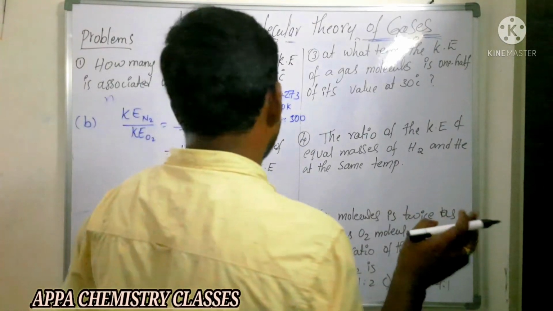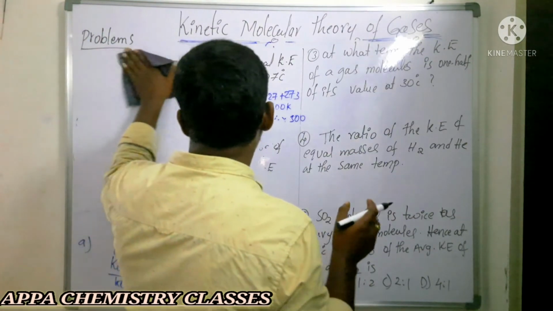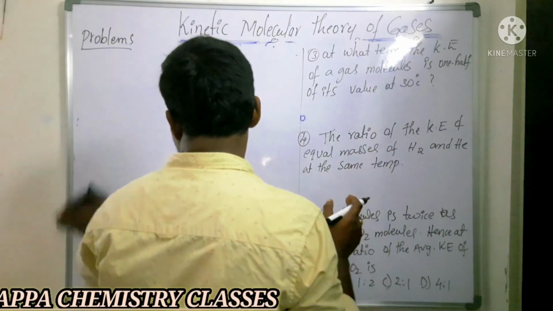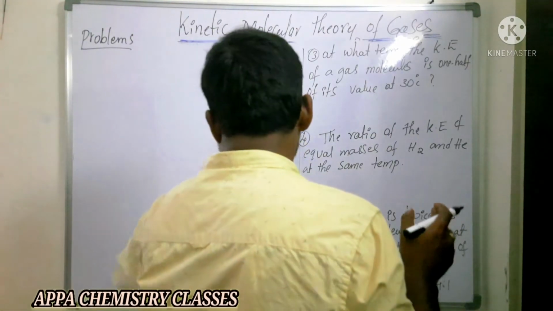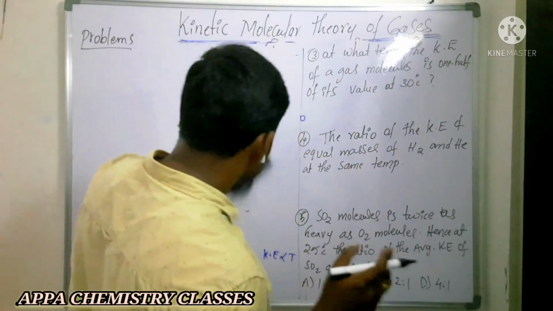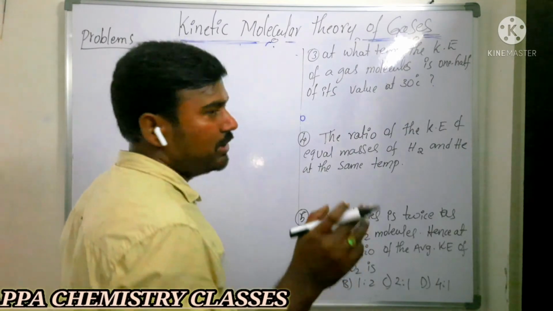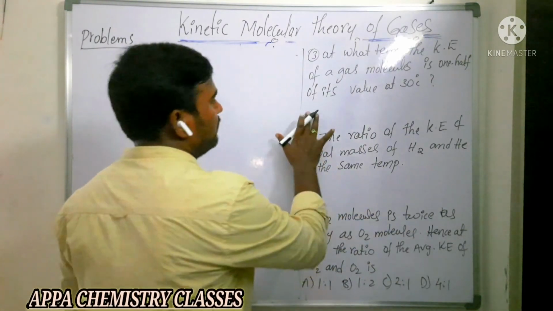That is a very important one. Important model question. Okay? So you need to understand the difference between average kinetic energy and kinetic energy. Average kinetic energy is nothing but the kinetic energy of 1 mole of a gas. So what is meant by kinetic energy? Kinetic energy will vary with the number of moles of gas and temperature. Average kinetic energy only depends on the temperature, irrespective of the nature of the gas.